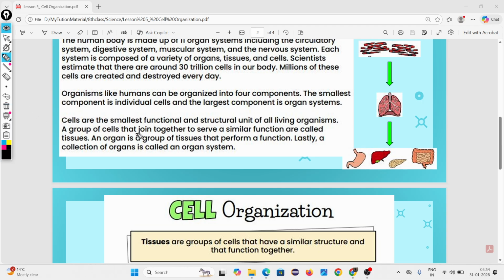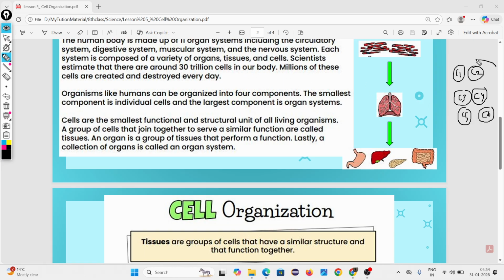A group of cells that join together to perform a similar function is called tissue. Suppose it is cell number 1, cell number 2, cell number 3, up to cell number 6, because we have lakh crore of cells.